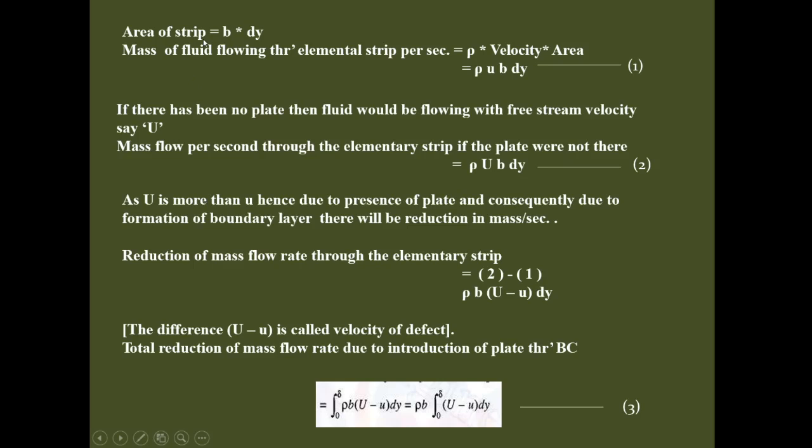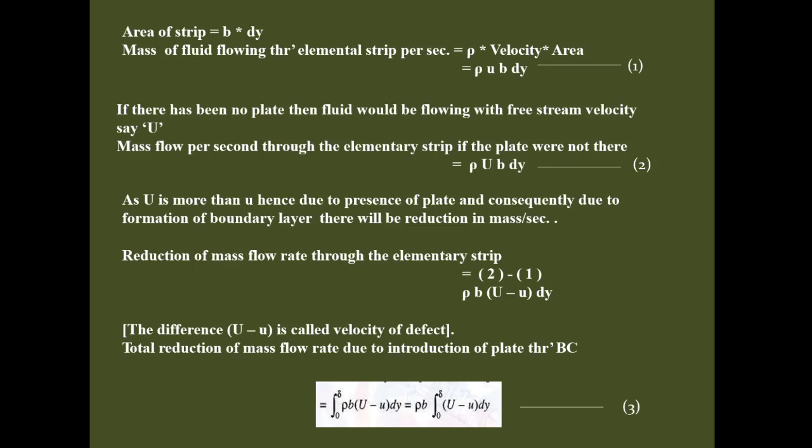Now, by assuming this, we will write the area of the strip. The area of the strip will be dA equals b into dy, where b is the width of the strip and dy is the thickness of the strip. Therefore, the mass of fluid flowing through this elemental strip per second is rho into velocity into area.